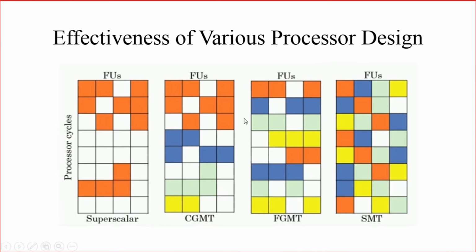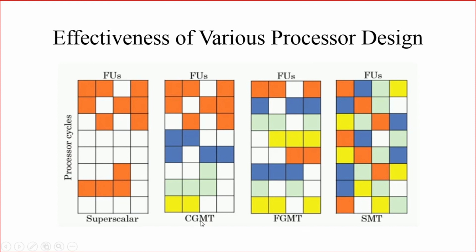So when you compare the performance improvement of all four architectures, you can see like this. The first one shows the superscalar architecture where multiple execution units are idle. So the throughput is lesser, even though four or more instructions are executed simultaneously.